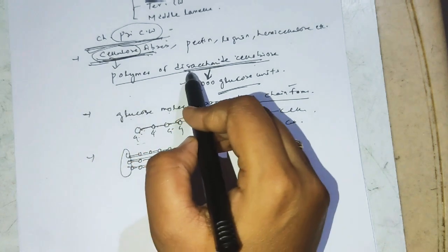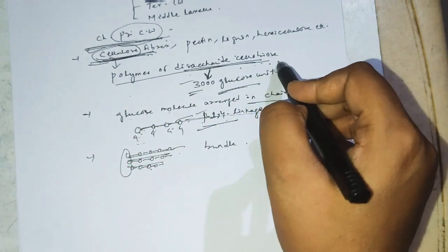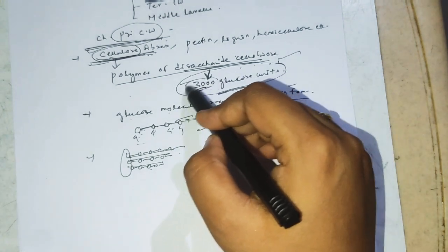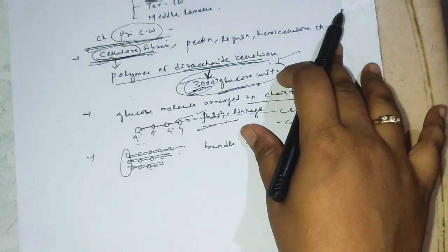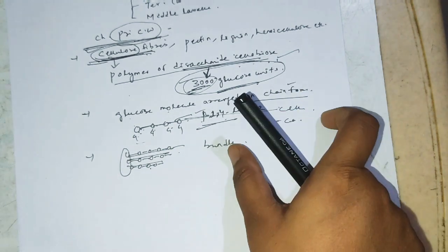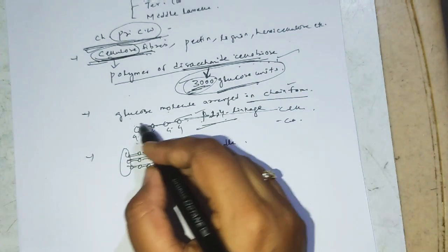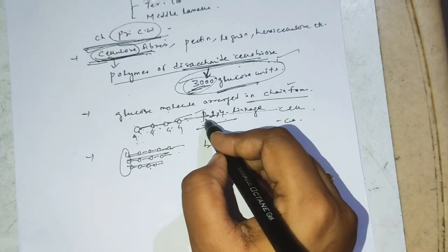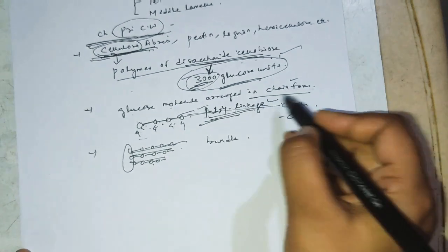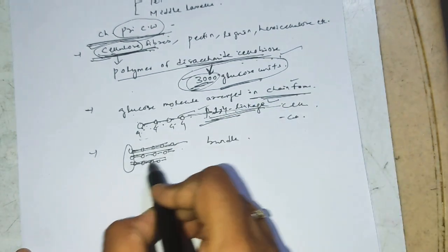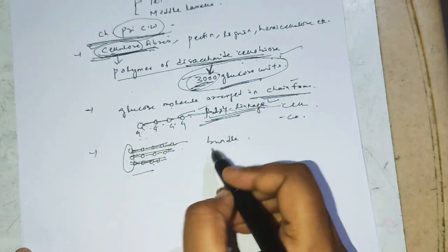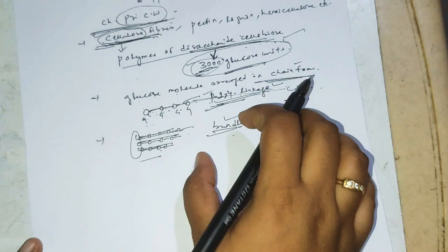Coming to the first point: cellulose is mostly a polymer of the disaccharide cellobiose, having approximately 3000 glucose units. Now the glucose molecules are arranged in chain form, and they are linked together by beta 1,4 linkage. Remember this. The chains lie parallel to each other to form a bundle-like structure. Clear up to this?